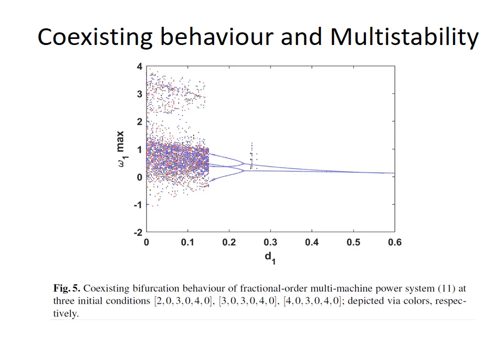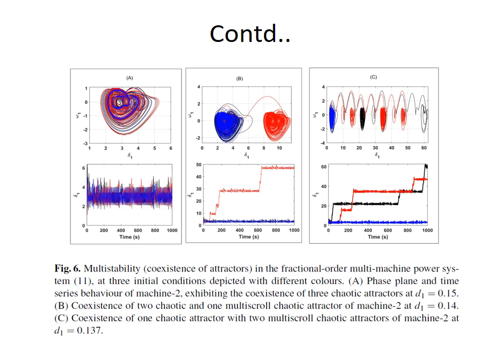Going backward from 0.6 toward 0.15, we do not see any different colors, but below about 0.15 we see distinct points. These distinct points show the presence of coexisting behavior. Further, this behavior is analyzed with the help of phase portraits.